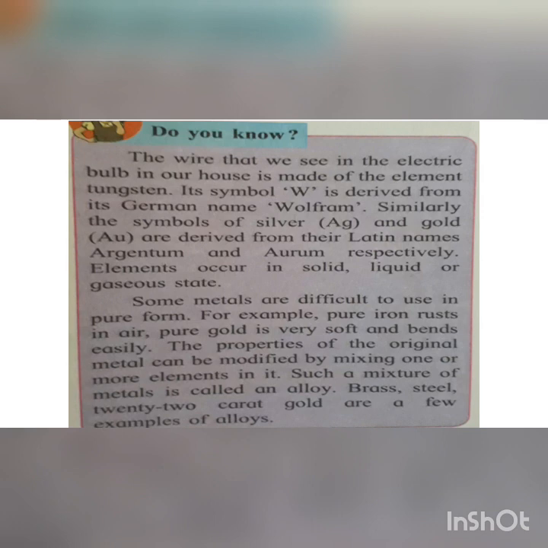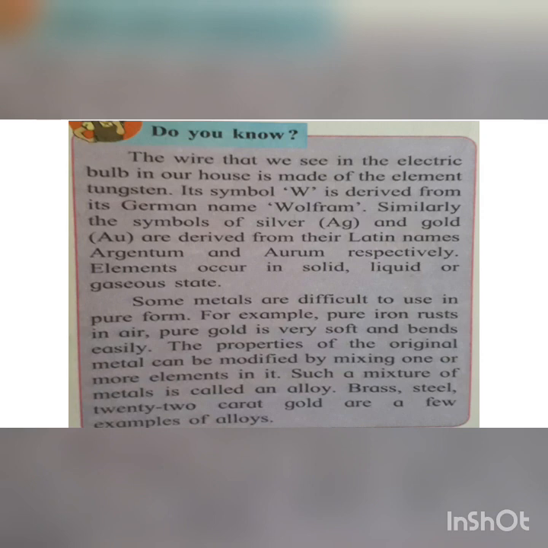Do you know? The wire that we use in the electric bulb in our house is made of the element tungsten. So if you have seen an electric bulb, you can see a wire in it, and that wire is made up of the element tungsten. Now its symbol is W, and it is derived from its German name. So tungsten has a German name, Wolfram. And that's why the symbol of tungsten is W.